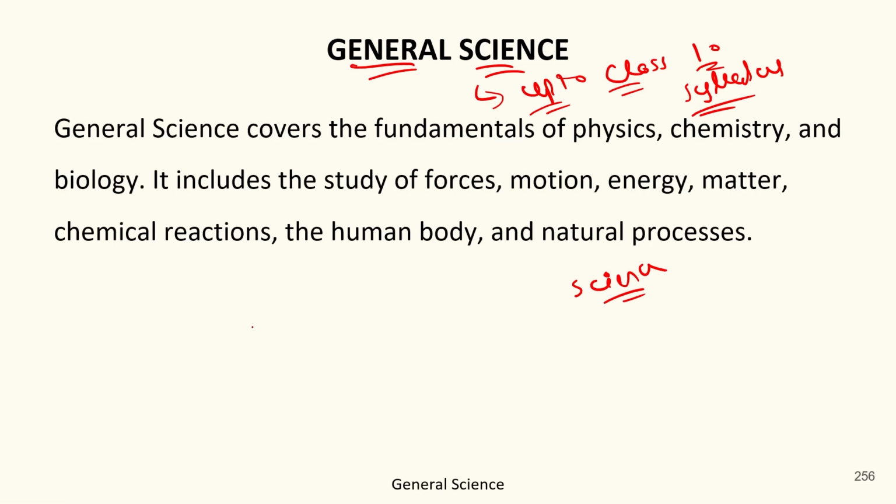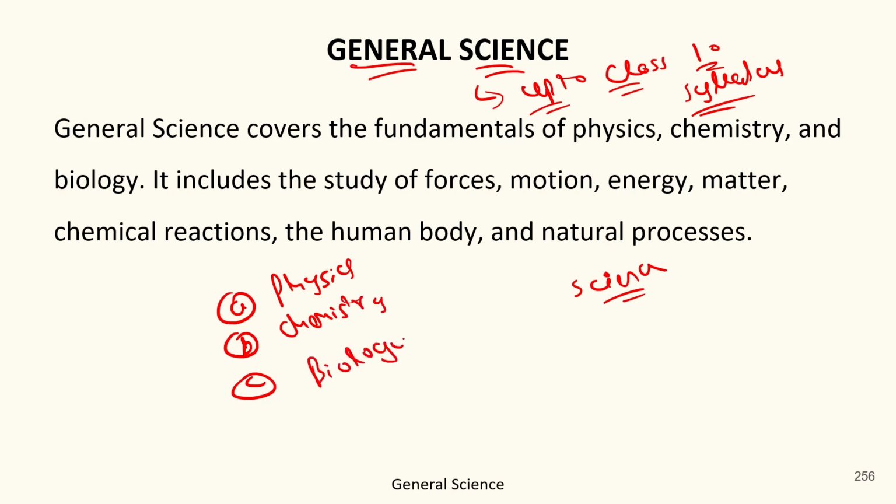It is divided into three parts: A, B and C. A part stands for physics, B part stands for chemistry, C part stands for biology. These three parts combined together form the general science section.